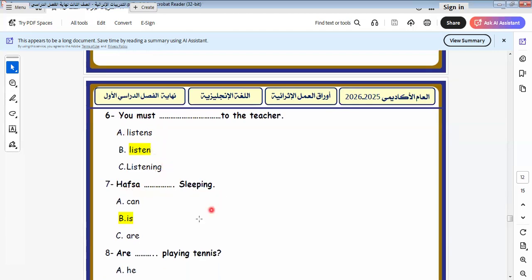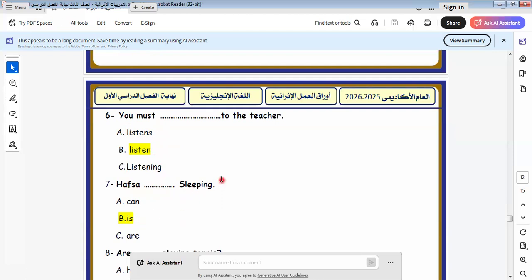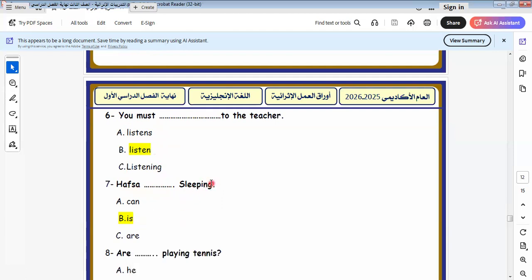Hafsa stays sleeping. Is, why is? Because here we have the present continuous tense, and I would like to remind you of the present continuous tense. What is the formula of this tense? It will be am, is, are plus verb plus ing, and this tense is used for what? For expressing an action happening at the time of speaking.